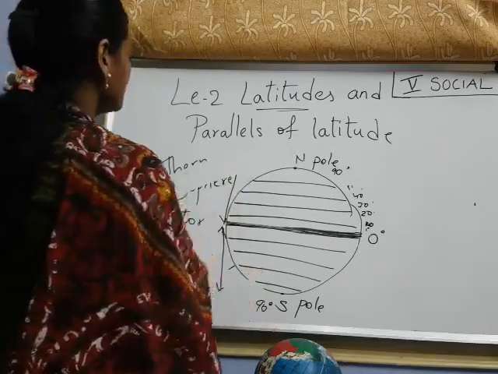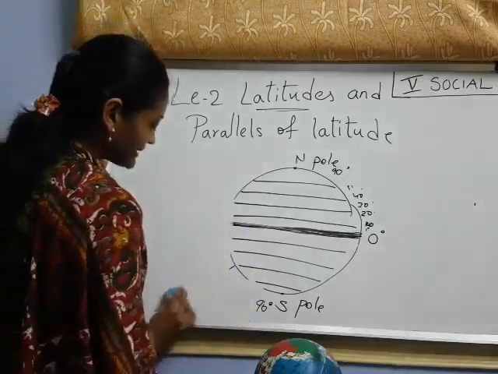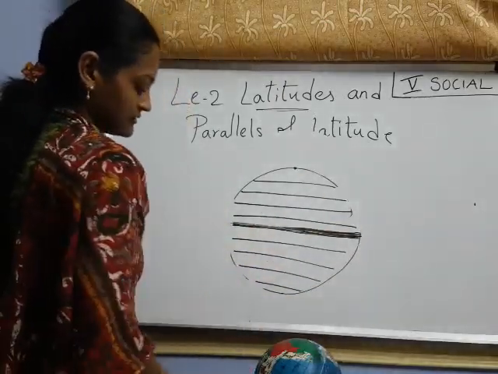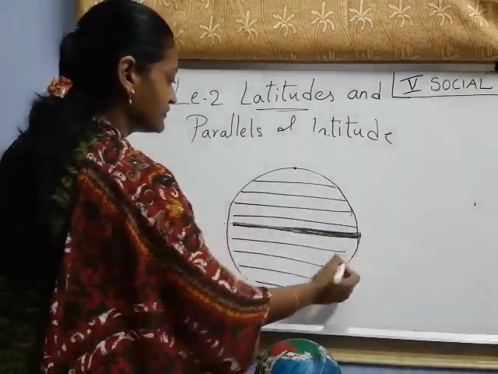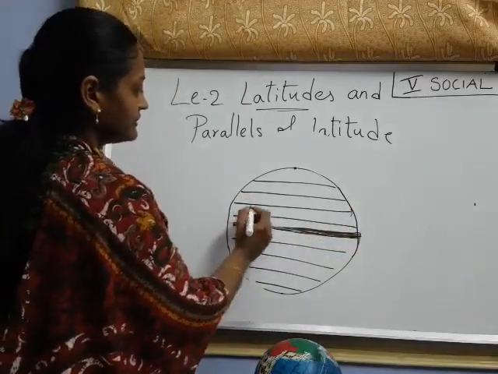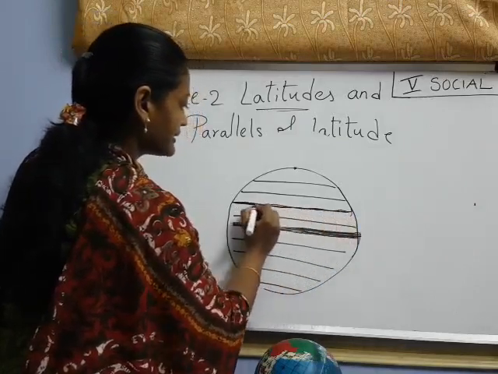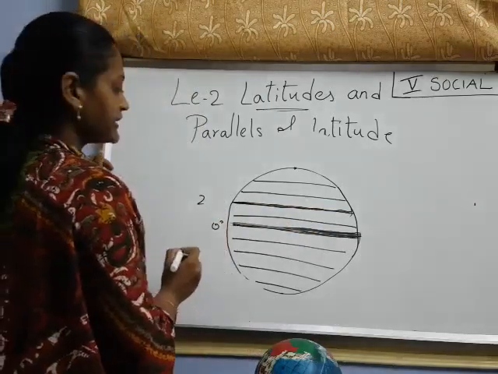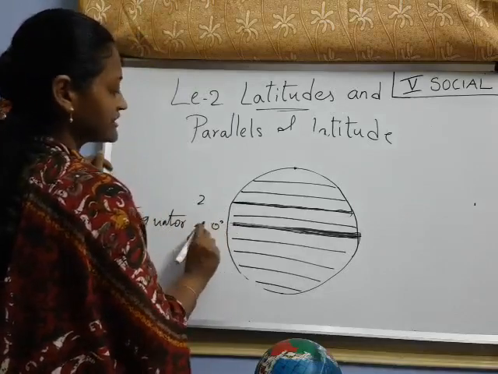Now look at here. There are 4 important lines for these latitudes, meaning parallels of latitudes. Another important line I am drawing thickly, around here at 0 degrees. Right? This is the equator. Equator is always 0 degrees.